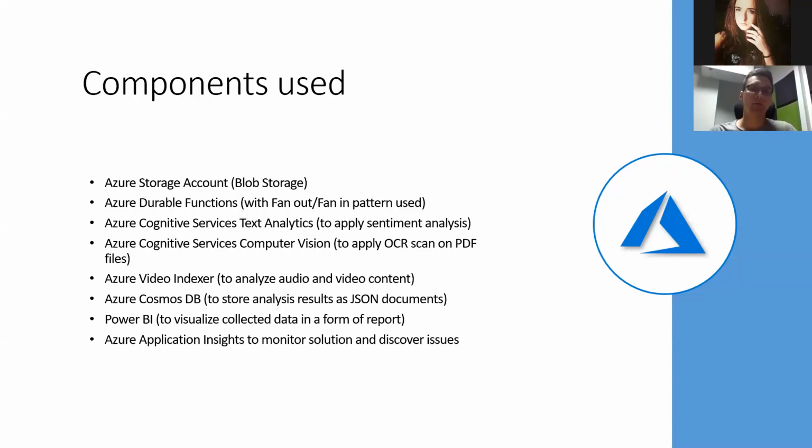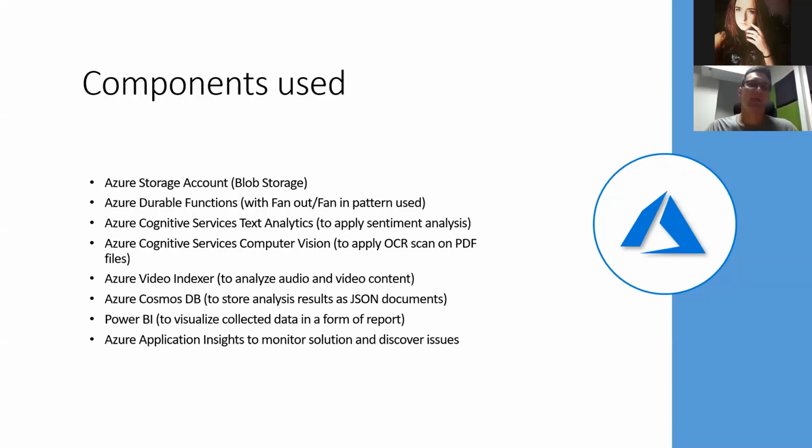And on the other side, we decided to use Azure Video Indexer to analyze audio and video content. In a minute, I will also discuss the Video Indexer in detail, but you have to know that it's the best service to analyze audio or video files if you would like to extract sentiment, discover people on video, or discover the topics that were discussed, etc. And of course, to scan PDF files, those text files, we decided to use Azure Cognitive Services Computer Vision to apply OCR scanning on those PDF files. So first we scan those files, and then we send the text to the Text Analytics API.